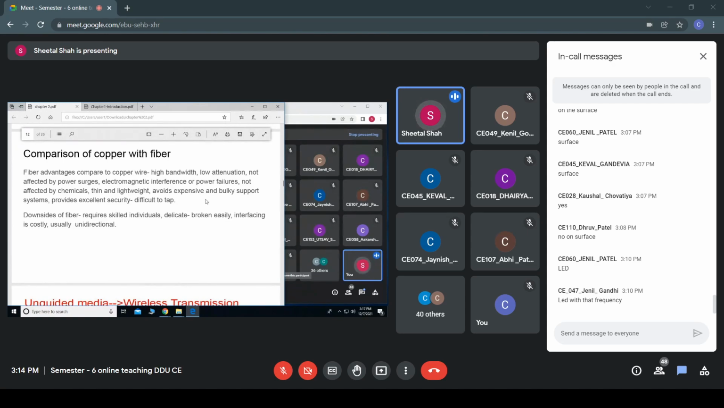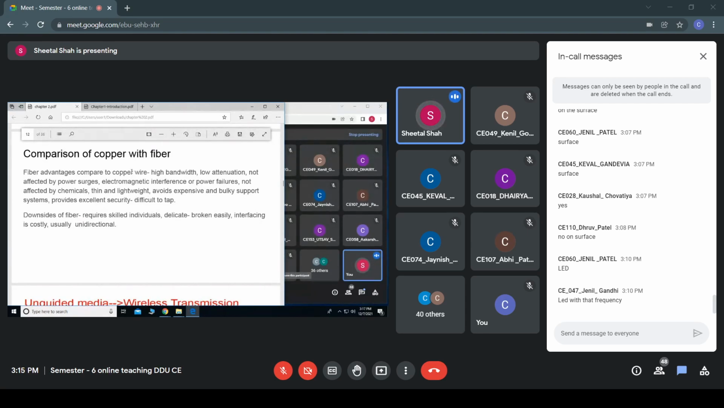Since the copper wire radiates the energy, someone can tap it, or someone can use its signal and make out what the data is. Whereas in the case of fiber optic cable, it is very difficult to tap. You cannot pierce some other fiber optic cable in between and receive those messages.